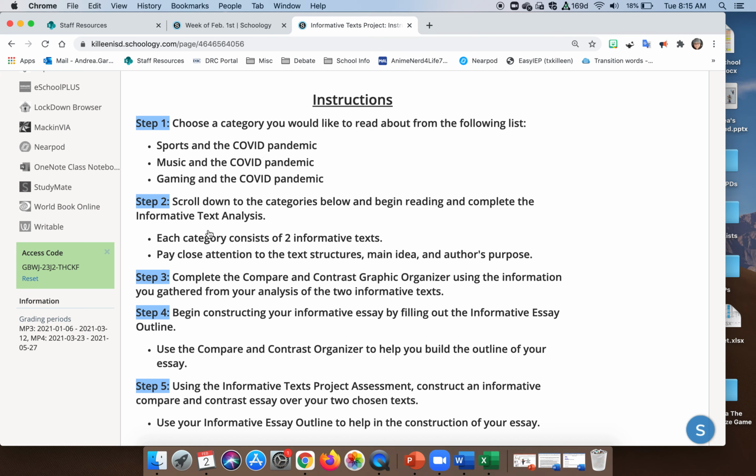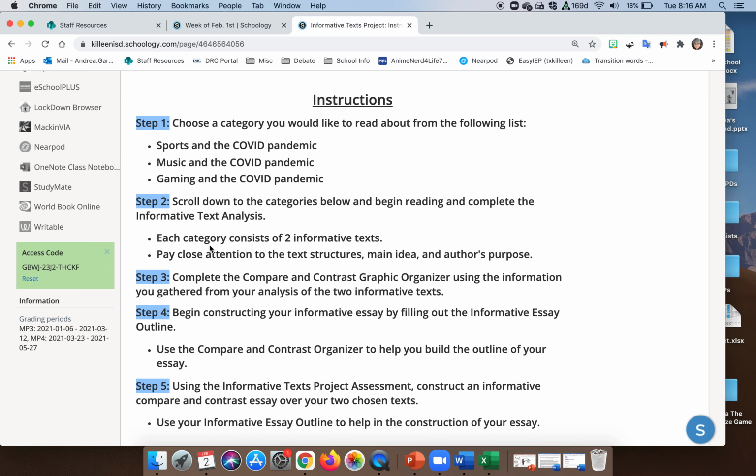Once you decide what you want to focus on, you're going to scroll down to the categories below. It's at the end. And begin reading, and you're going to complete the informative text analysis, and I'll show you where that is in a minute. So again, each category consists of 2 informative texts, and you're going to want to pay close attention to the text structures. Which text structure is it? Why is that text structure being used? What is the main idea? And then what is the author's purpose? And again, as you're analyzing, you're going to use that information to go back and complete the informative text analysis that I'm going to show you.